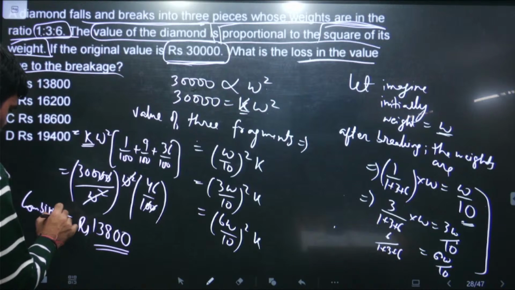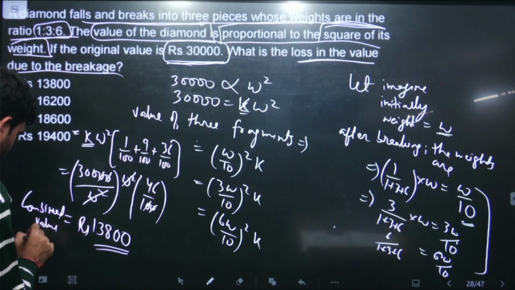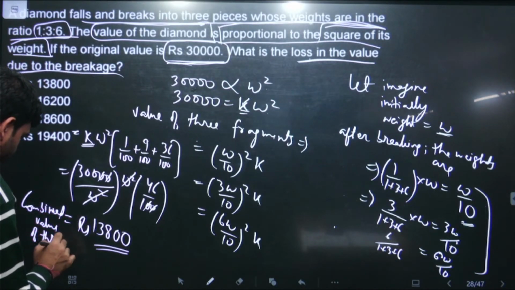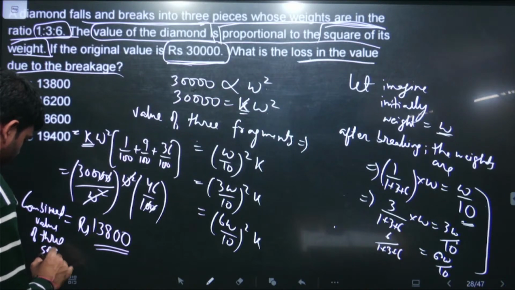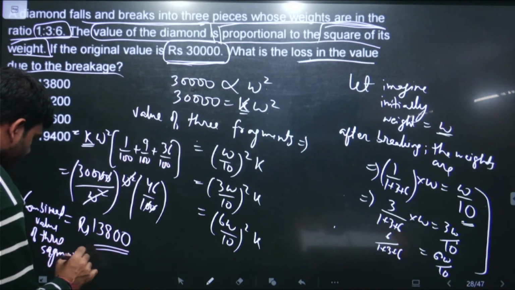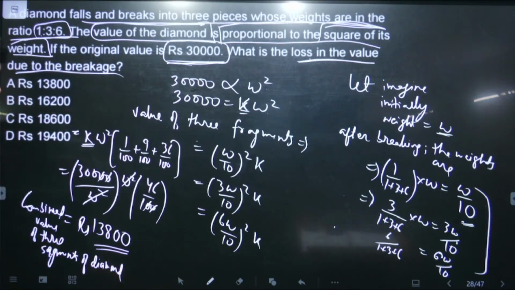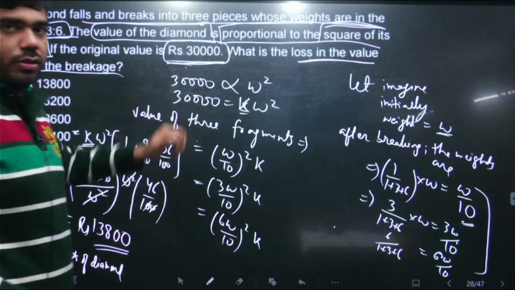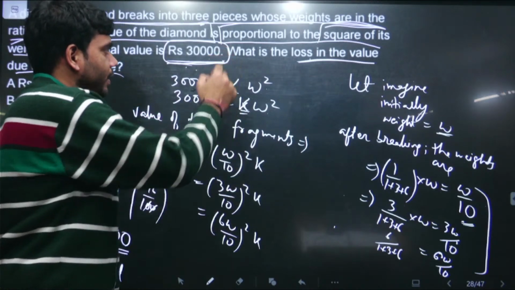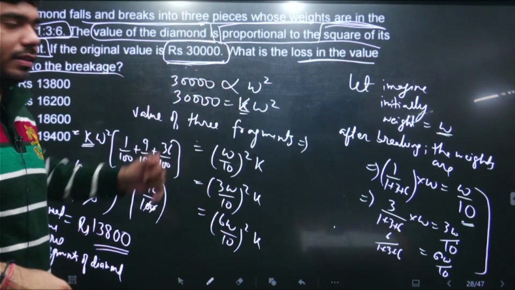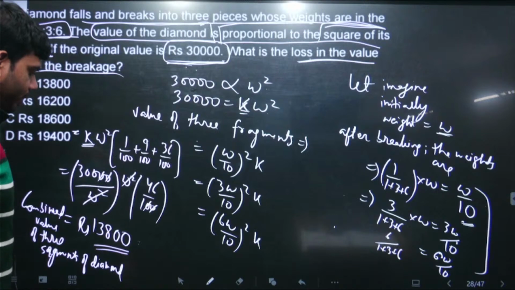Combined value of 3 segments, 3 fragments of diamond, 13,800, and initially it was 30,000. So very clearly the value has been decreased. Initially the value was 30,000 and now the value is coming out to be 13,800.